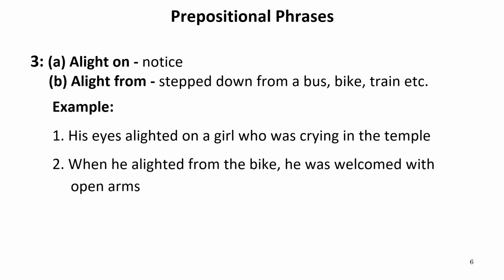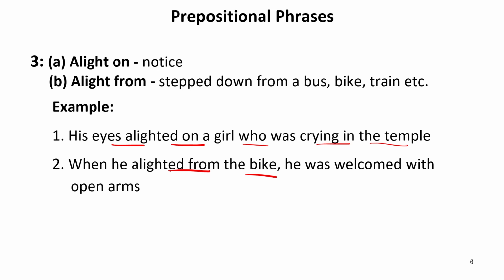Alight on, and another one is alight from. We can use the term alight with the preposition on, and we can use from with it. Alight on means when we notice something. Alight from means when we step down from a bus, bike or any vehicle. For example, his eyes alighted on a girl who was crying in the temple. Alighted on means he noticed her, his eyes stuck to that particular girl who was crying. When he alighted from the bike, when he stepped down from the bike, he was welcomed with open arms. So this is also somewhere like a phrasal verb.